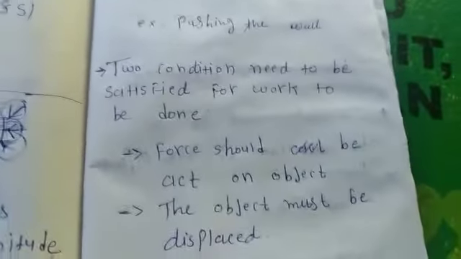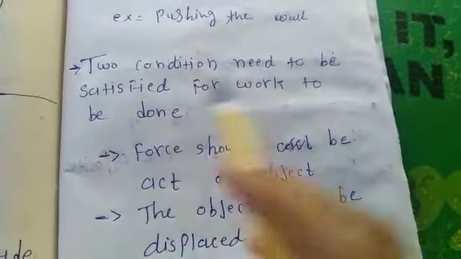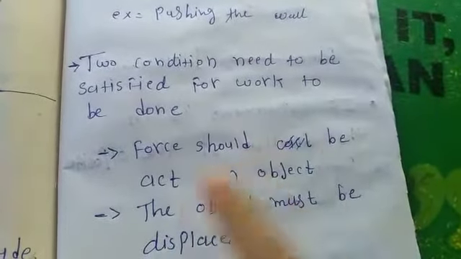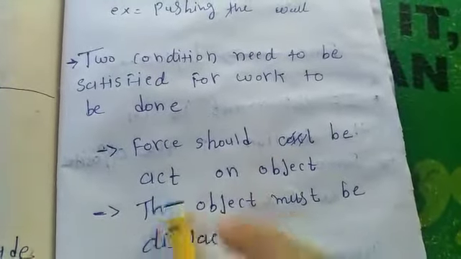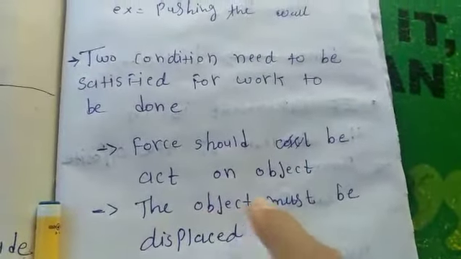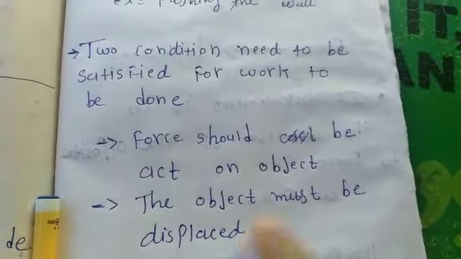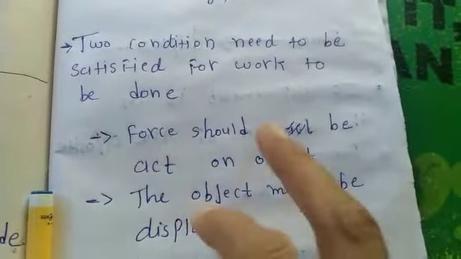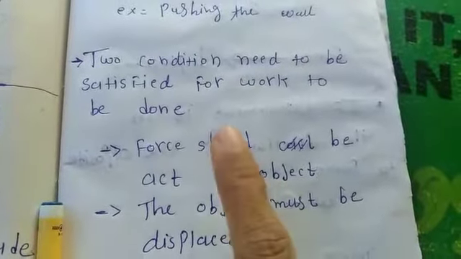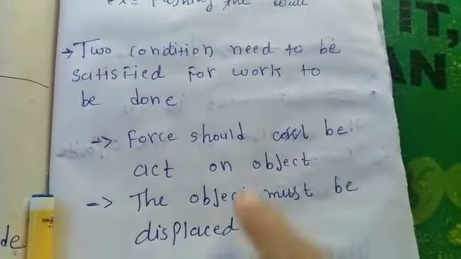Right? Now next, see the conditions of work done. Two conditions need to be satisfied for work to be done. First of all, force should act on the object, so of course force should be applied. And when the force is applied, the object must be displaced. The object has to be moved. So there are two conditions: force should be applied, force has to be there, and after the force is applied there must be displacement of the object.